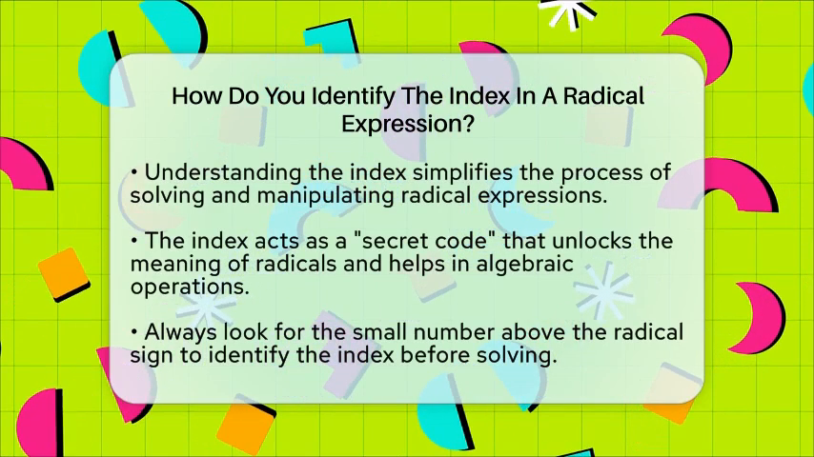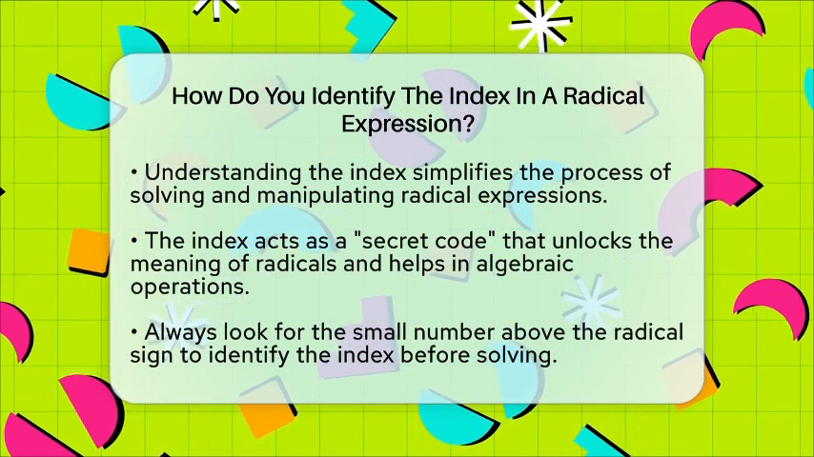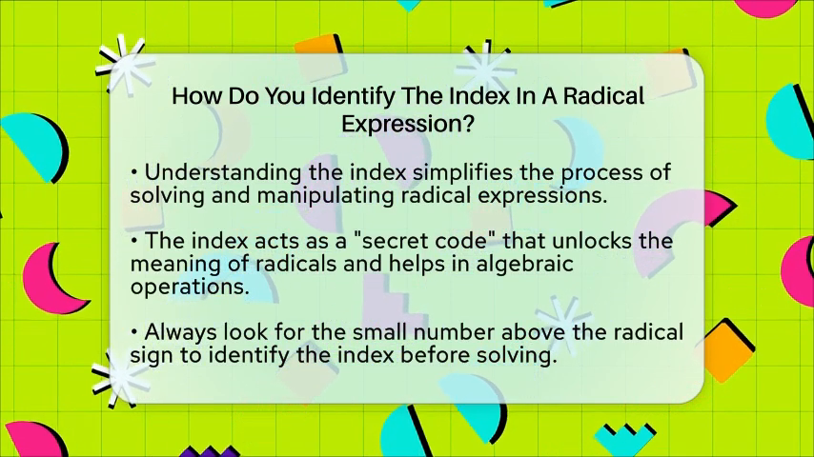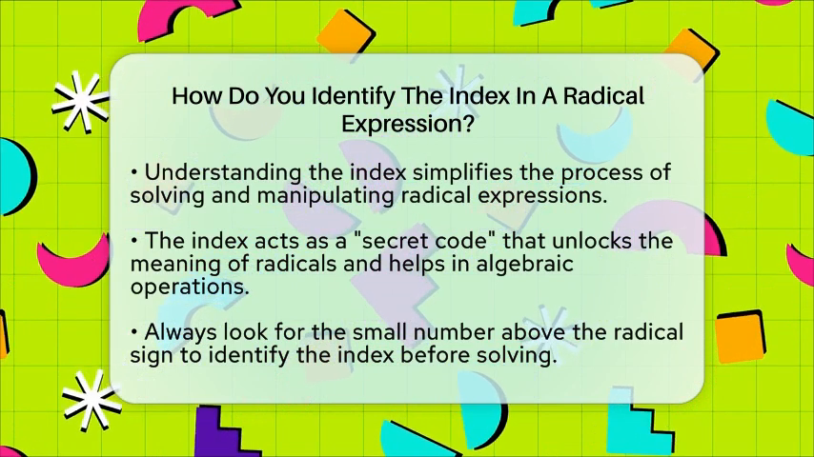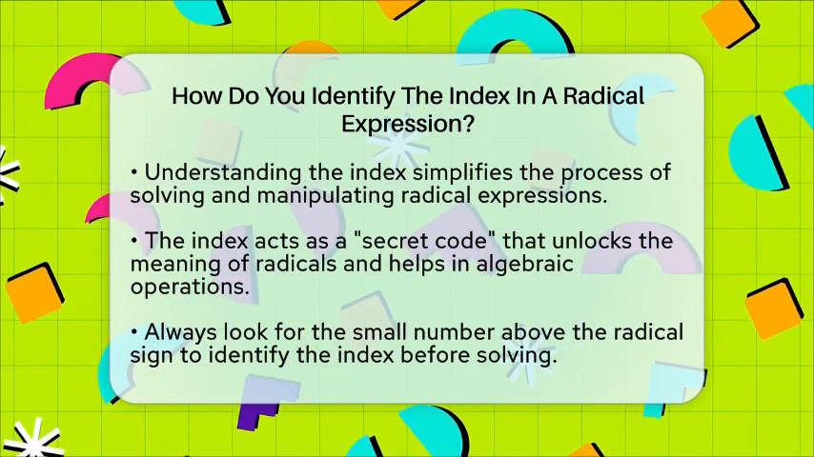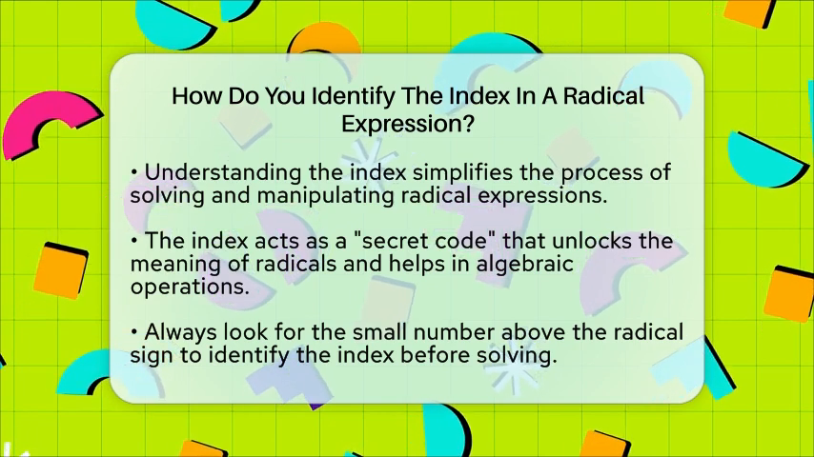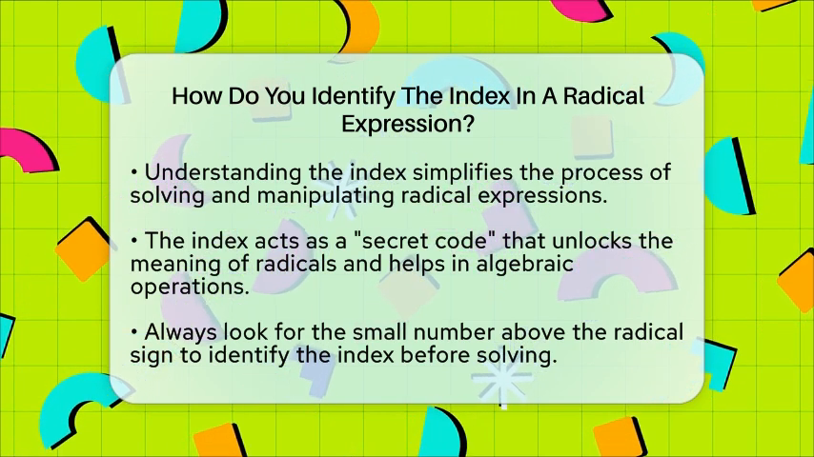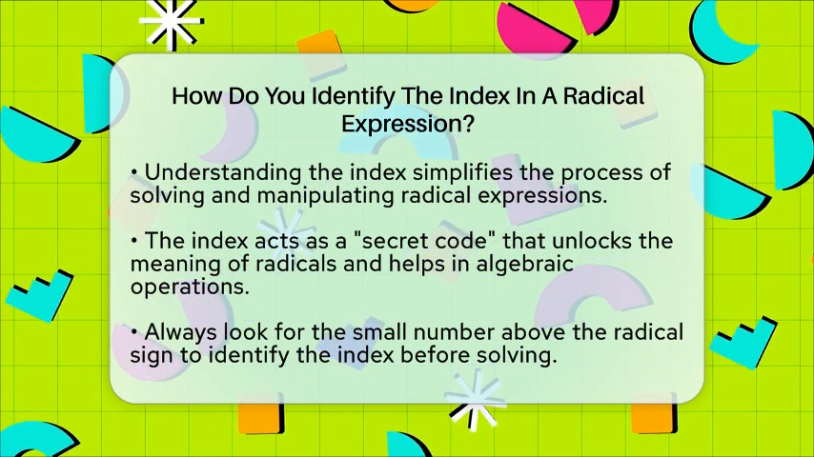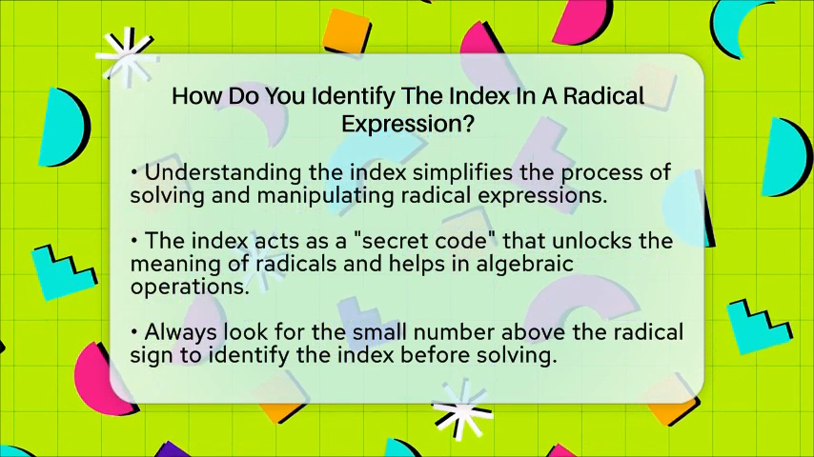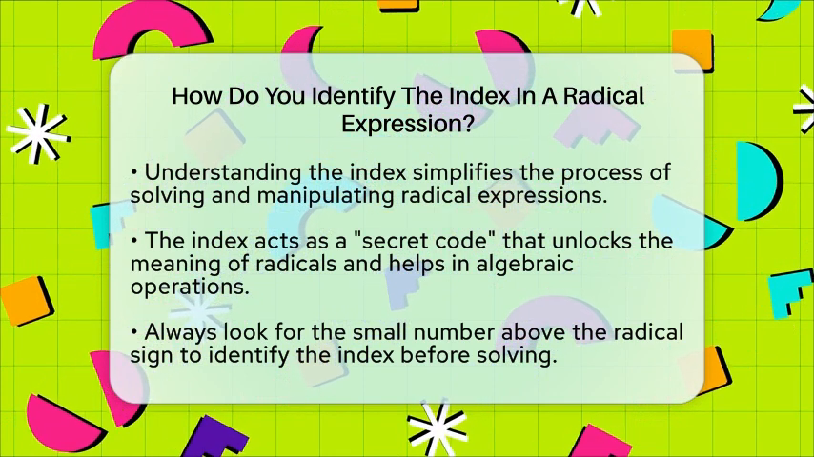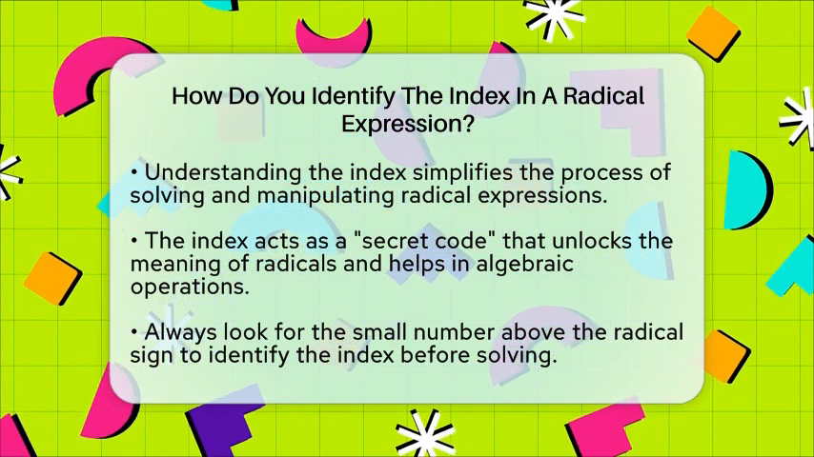Remember, the index is the small number that appears just above the radical sign, and it tells you which root to take. If there's no number, think of it as 2, which means you're working with a square root. So next time you see a radical, take a moment to look for that tiny number. It's the key to unlocking the full meaning of the expression and making your algebra work smoothly. Recognizing the index helps you handle radicals confidently and makes solving these problems much easier.